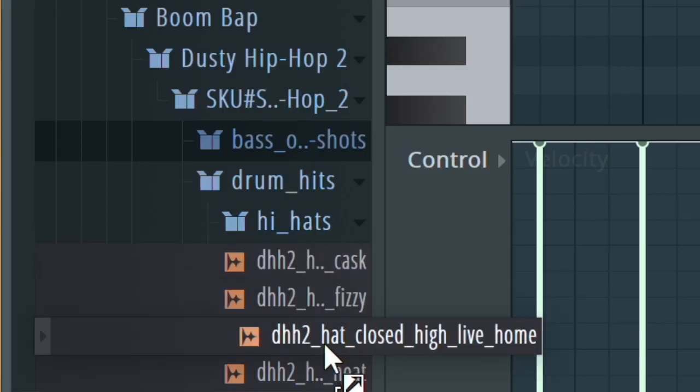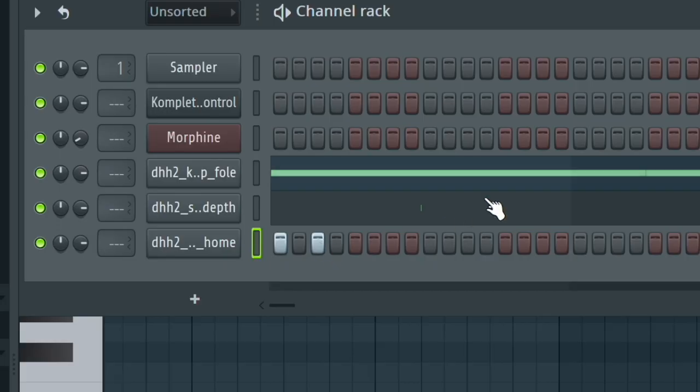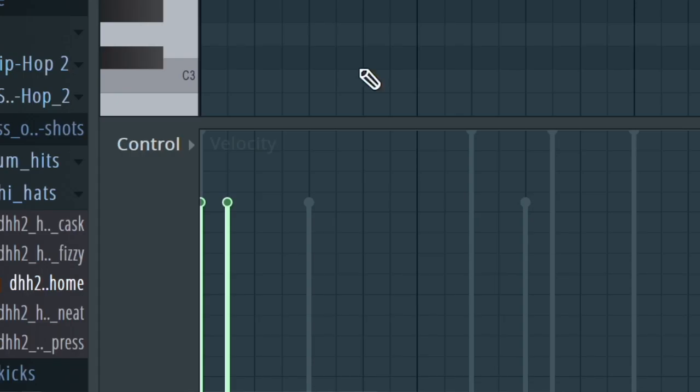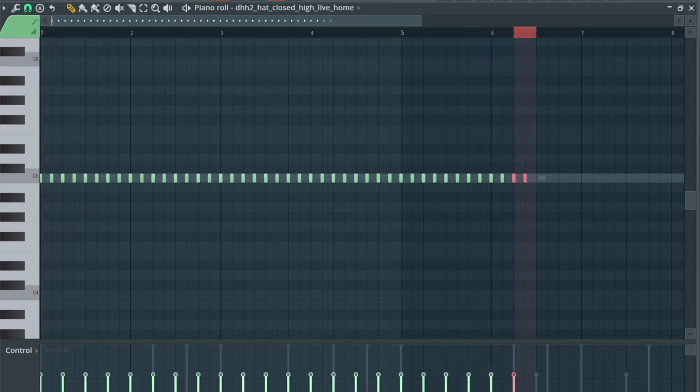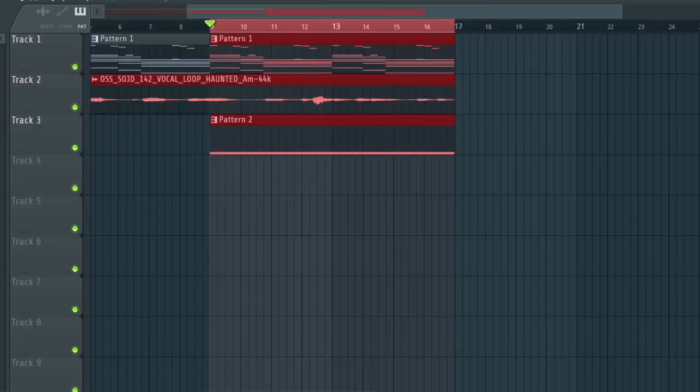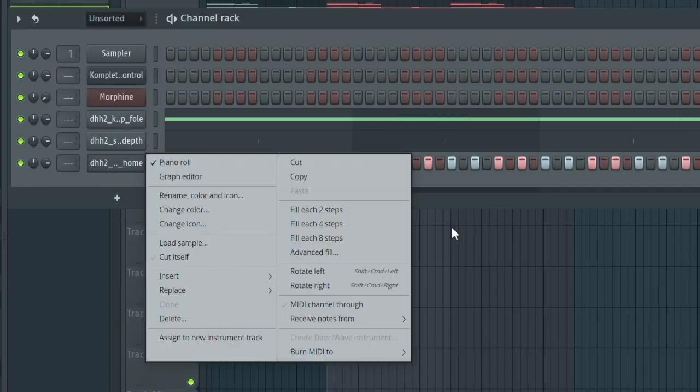Let's grab this, and then we'll grab hi-hat. I'll do a simple two-step hi-hat. We'll go into the piano roll. I'll reduce the velocity of 1, and then I'll highlight from there to there. Command B, Control B until we get to the 8th bar. And this is our simple drum groove right now. Okay, let's change this to fill each 4 steps.